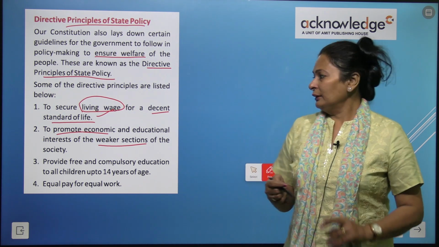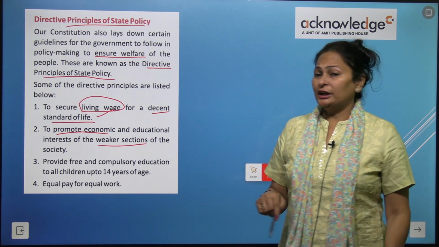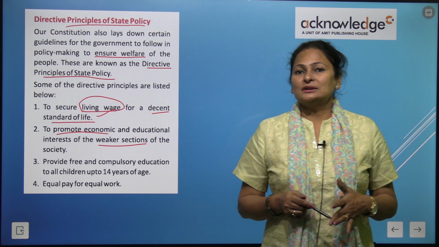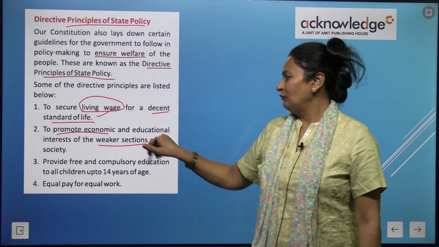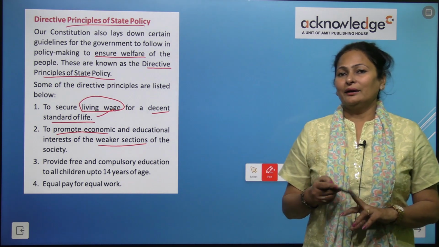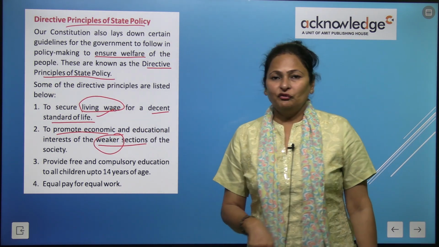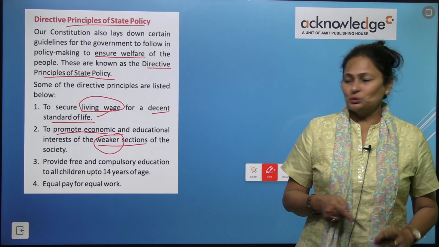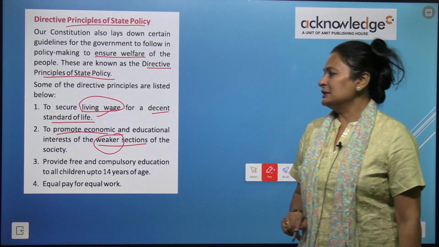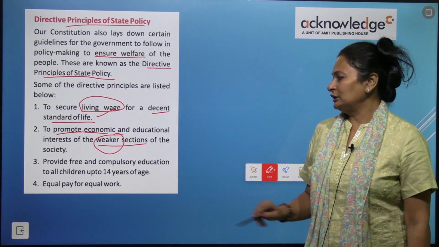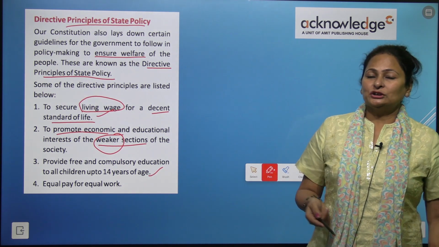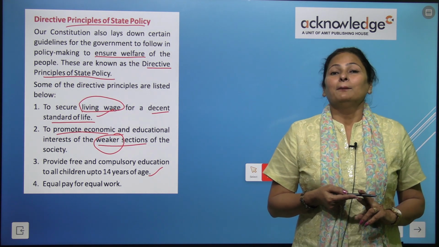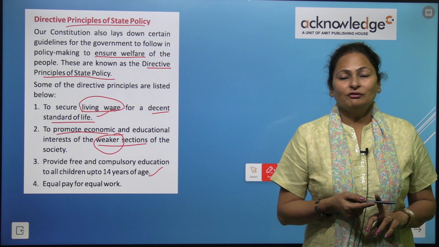So they are promoting people's educational interest, and they are also making policies for the weaker section. The people who are in this section are weak, so the government is working on and making policies for them too. Provide free and compulsory education to children up to 14 years of age. The government is providing free education to children below 14 years of age.